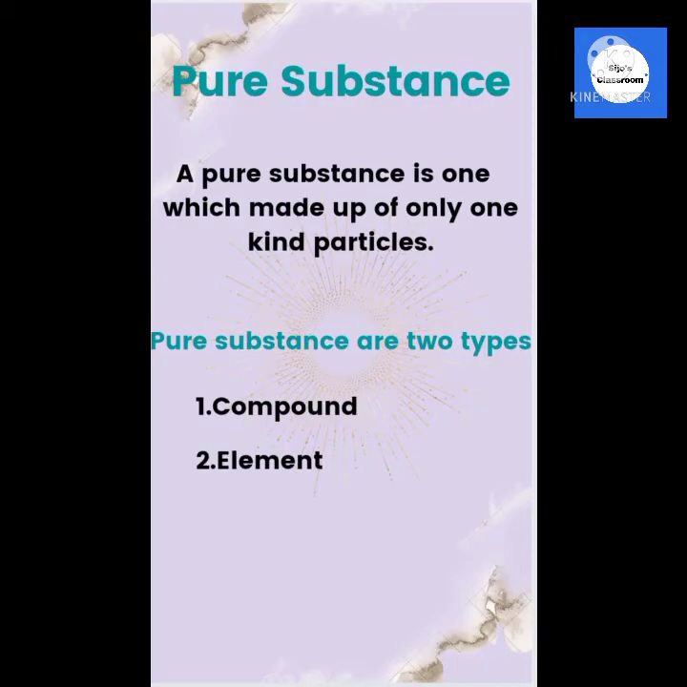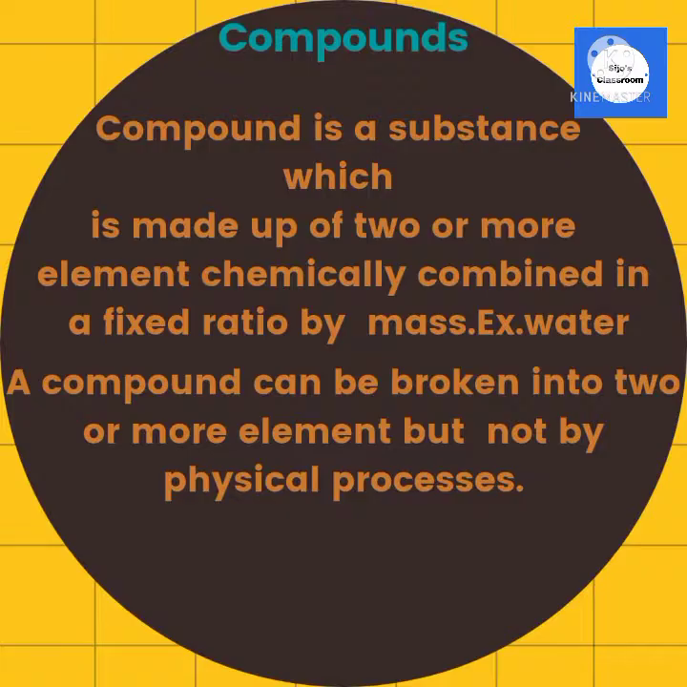Have you ever noticed the word pure written on the packs of certain consumable items such as common salt, milk, and ghee? Now we will study pure substances. A pure substance is one which is made up of only one kind of particles. On the basis of chemical nature, pure substances are classified into two major types: first one, compound, and second, element.